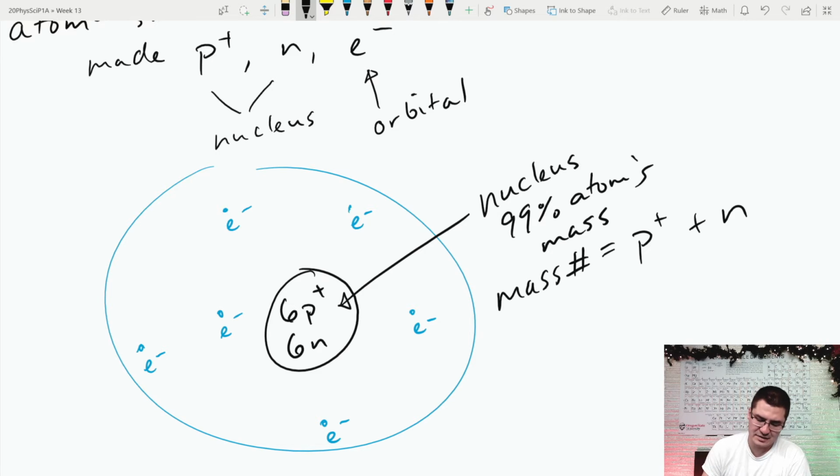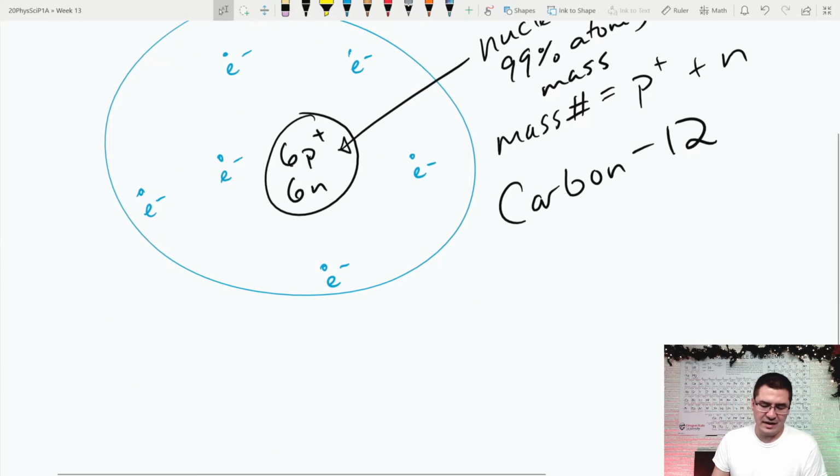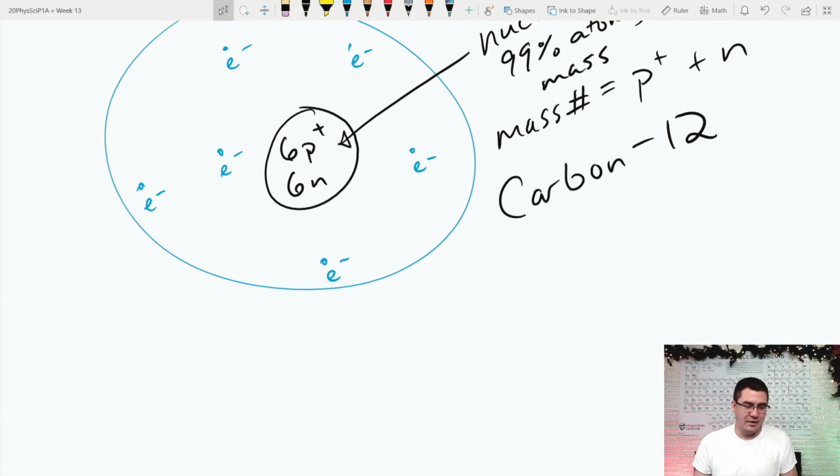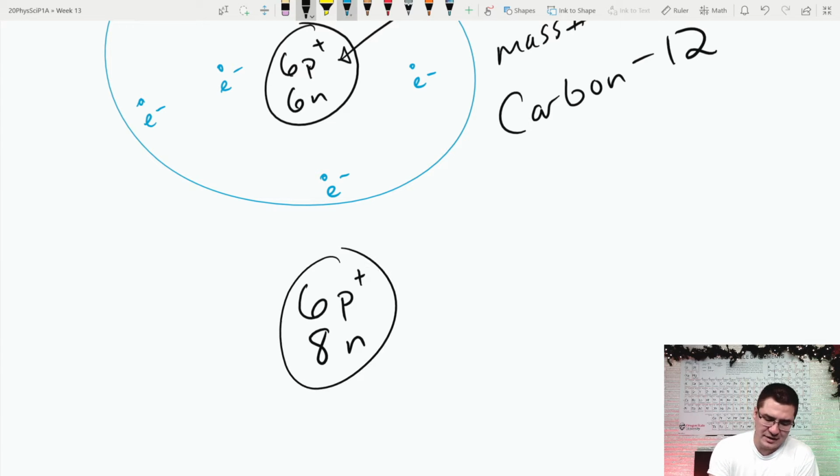In this case, we call this carbon 12 because there's 6 protons and 6 neutrons, which add up to 12. Additionally, you can have a different form of carbon. Carbon is element number 6, so it's always going to have 6 protons, but sometimes you find a nucleus of carbon that contains 8 neutrons.